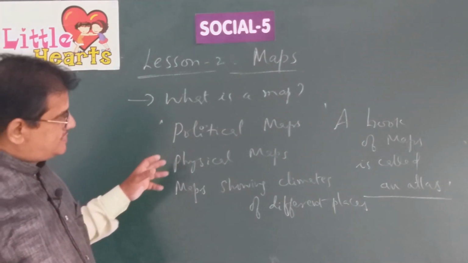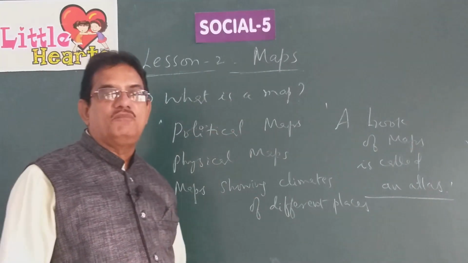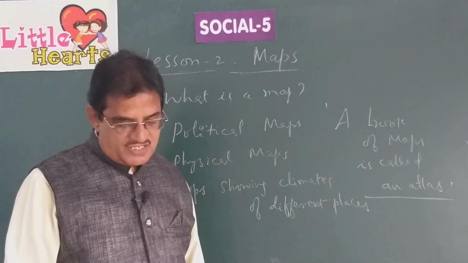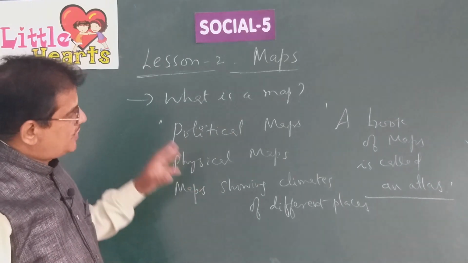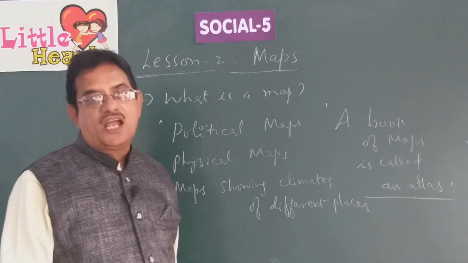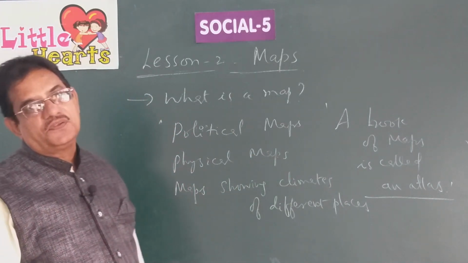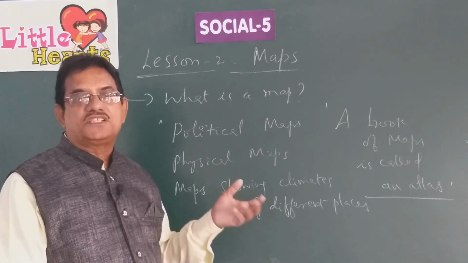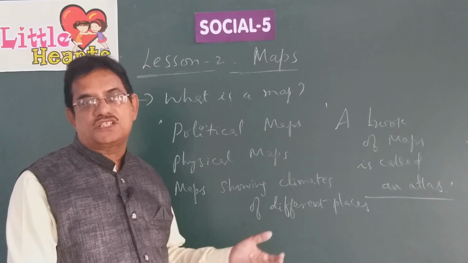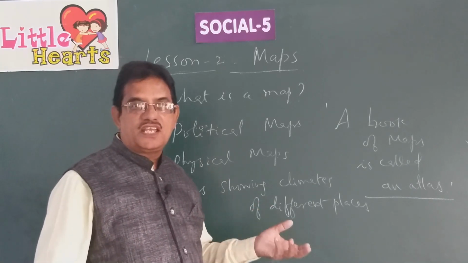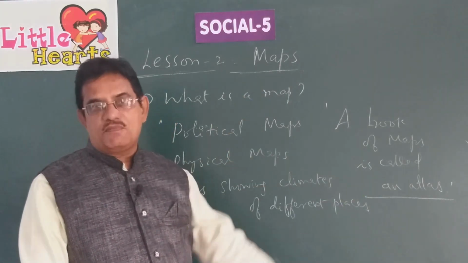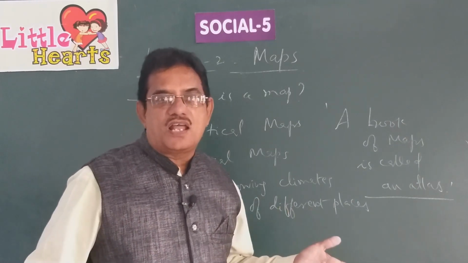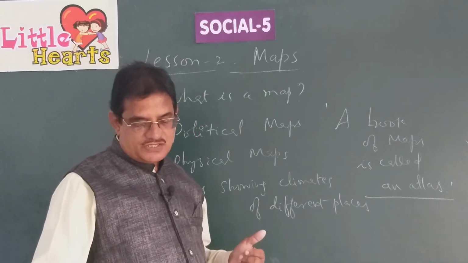These maps give us a lot of information about different continents, different countries and oceans. Where exactly they are located, what are the major cities located nearby these seas or oceans, or many rivers. India, its rivers, you can have that map also. All these maps are available in your atlas.